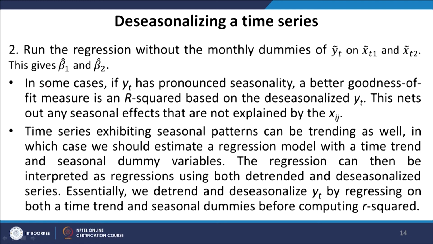Time series exhibiting seasonal patterns can be trending as well, in which case we should estimate a regression model with a time trend and seasonal dummy variables, the one that I have done in the example that I just showed you. The regression can then be interpreted as regressions using both detrended and deseasonalized series. Essentially, we detrend and deseasonalize yt by regressing on both a time trend and seasonal dummies before computing R square.